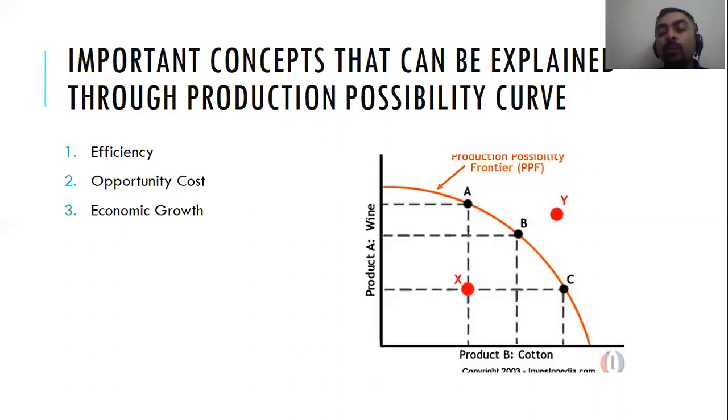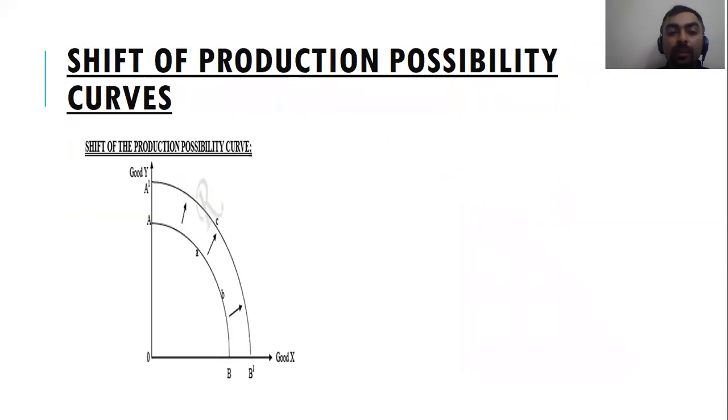Your PPF would move outward from the existing point towards point Y. So economic growth can also be explained through the PPF. Whenever economic growth happens, your PPF moves outwards. Whenever economic recession happens, your PPF will move inward. So these are three important concepts that can be explained through the production possibility curve.